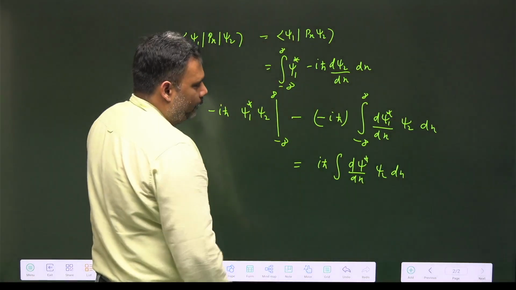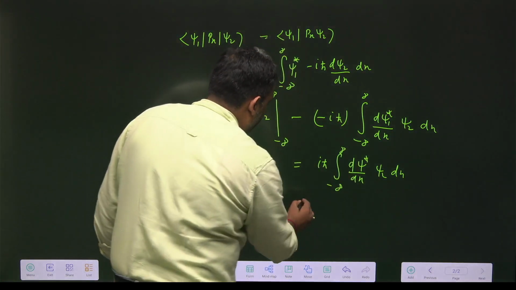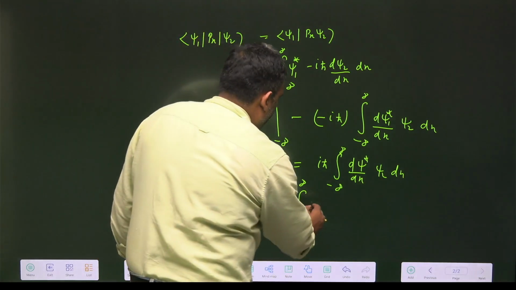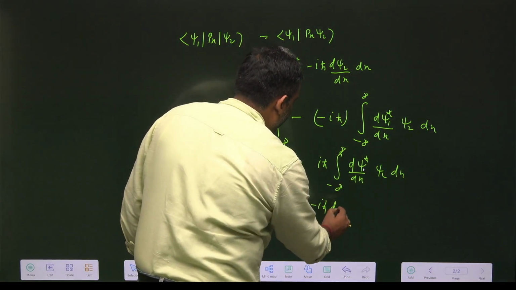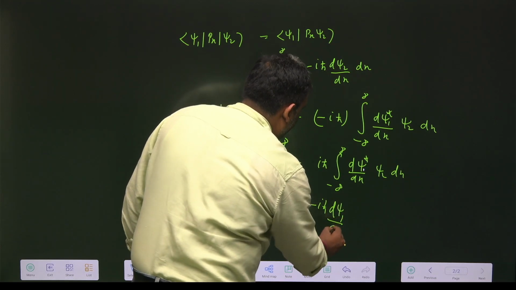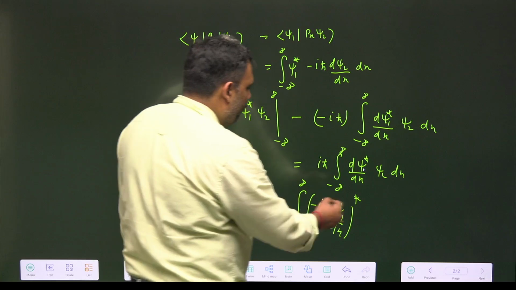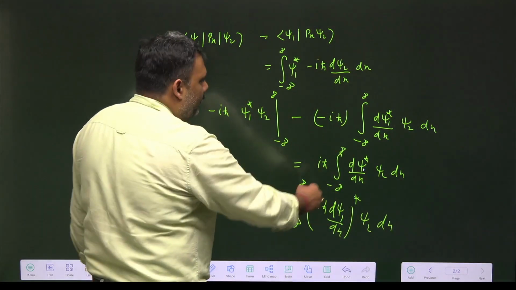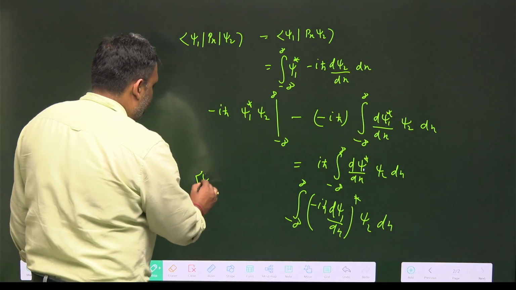And we can write this whole thing as the integral from minus infinity to plus infinity of minus iħ d psi 1 upon dx, whole star, times psi 2 dx.